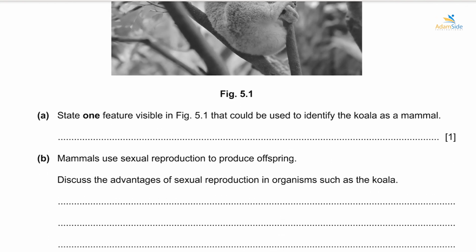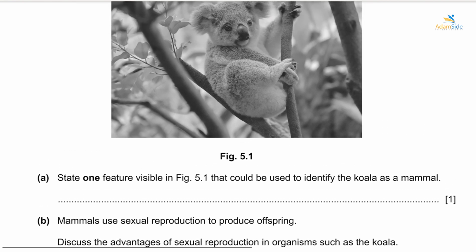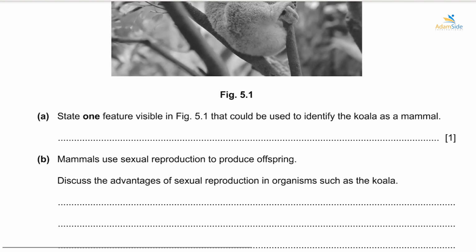Alright, so one of the features that we see in mammals, first of all, is fur or hair. So when you look at the koala over here, you will see that its body is covered with what? With fur. But also we can see ears. You can see ears over here. It has large external ears, but also the body is covered with what? With fur. So we can say that it has fur or hair, but also you can speak of large external ears.